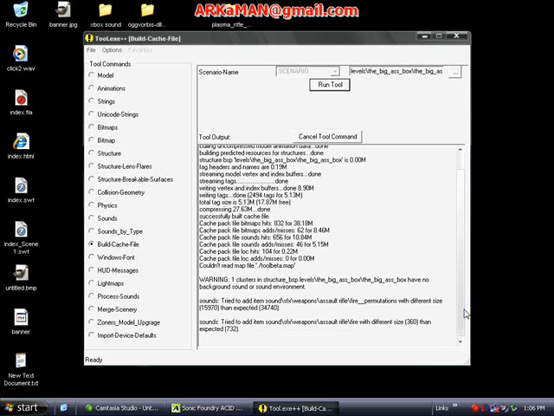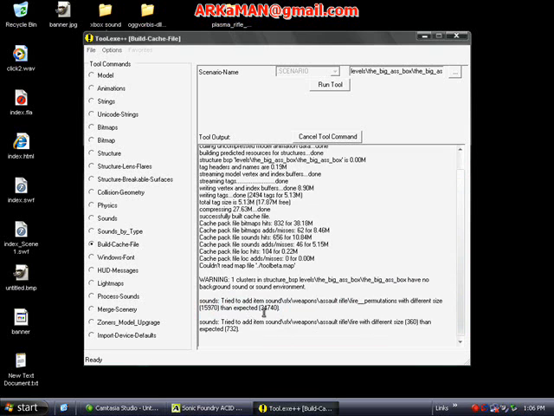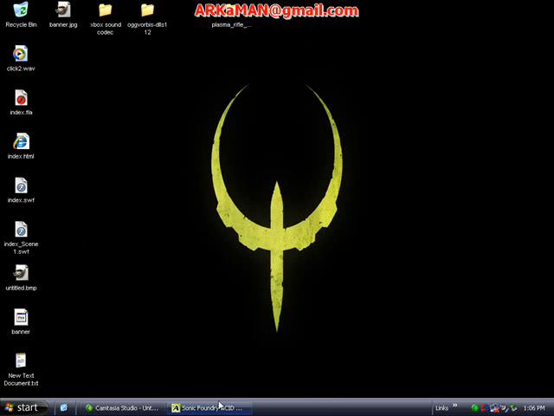Okay, and if you get a little error about your sound, it just means that the sound file was bigger. You get errors when sound files are bigger than the originals, and I've edited the assault rifle fire, and it must be a bigger file than the original. So you can close that.